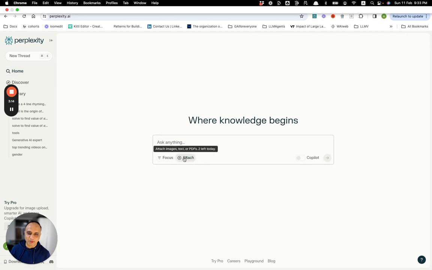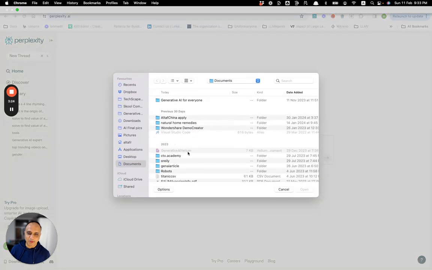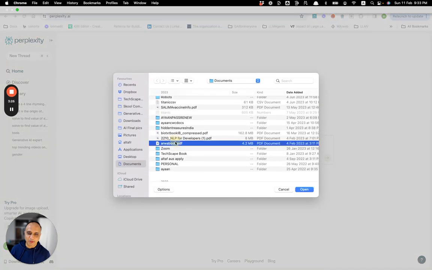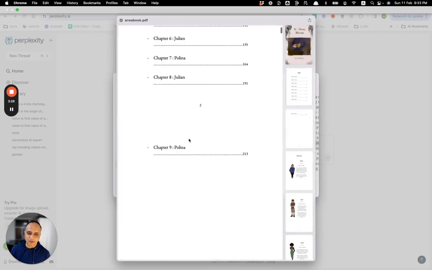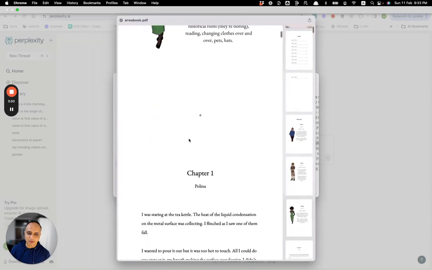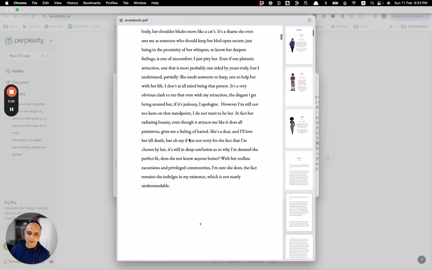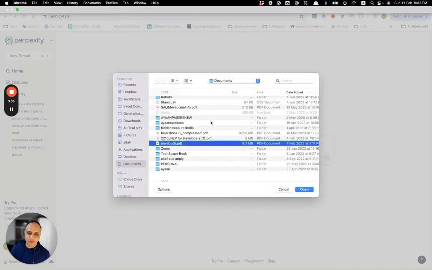So here out of the box, you can attach documents. Note the free version of GPT does not have this. You need access to GPT-4. Claude has this and Perplexity also allows you to. So I'll take a book, which is a storybook. It's a very simple storybook, and let's see how it can analyze this book.